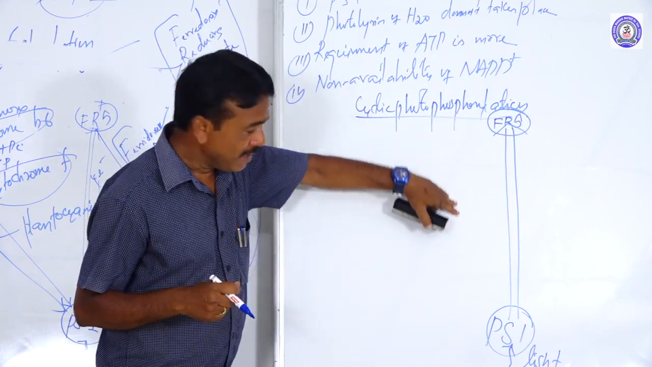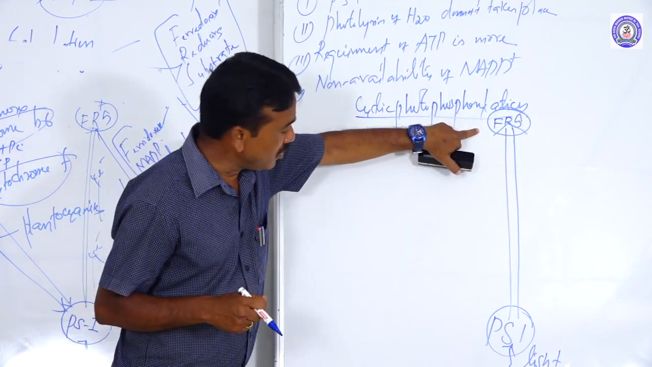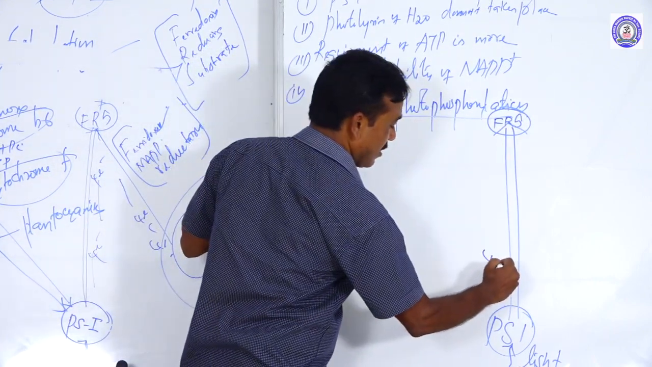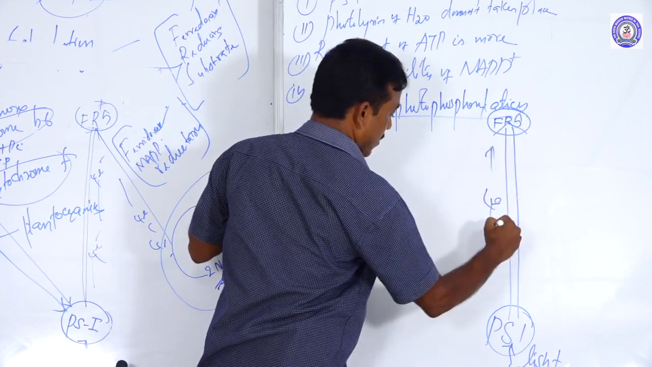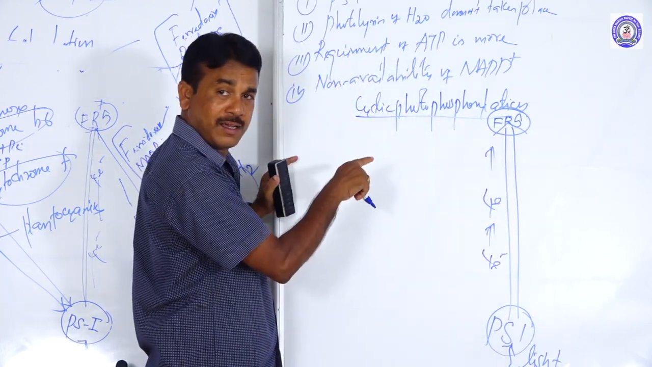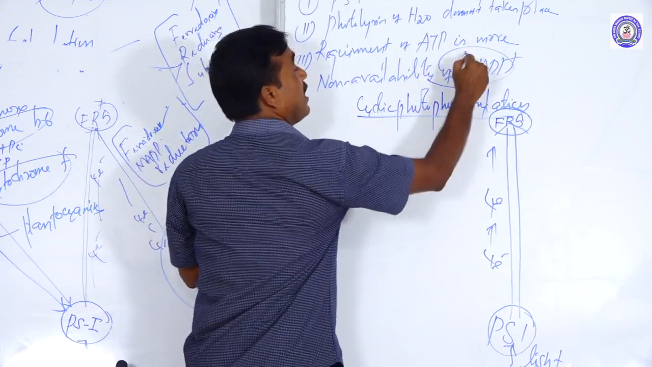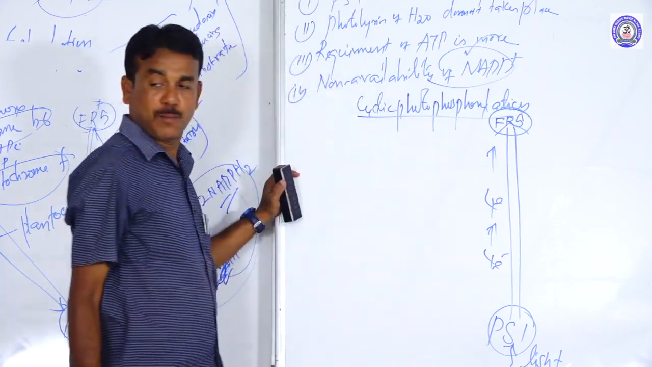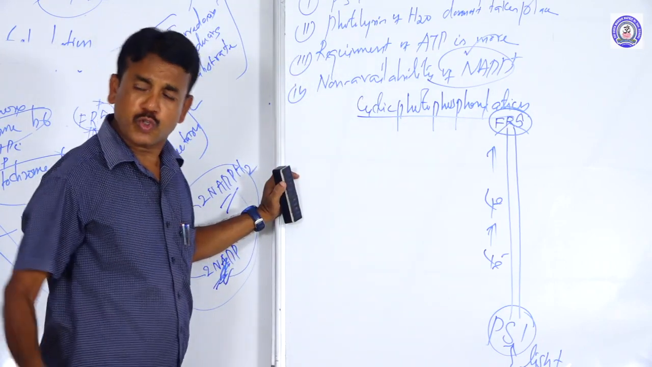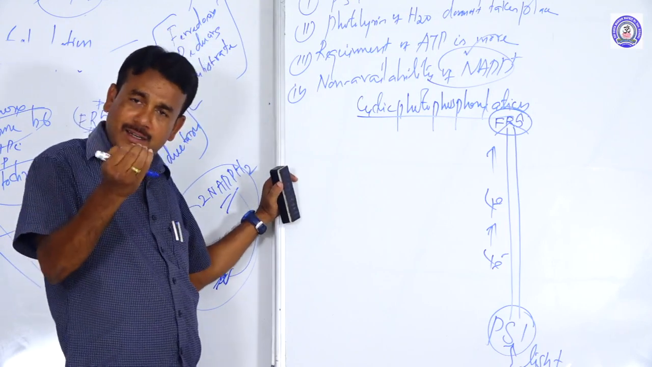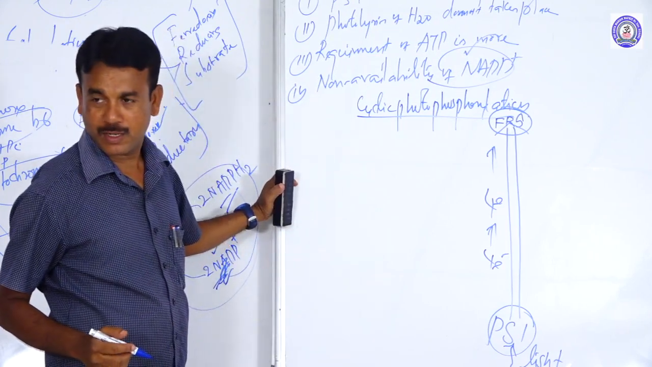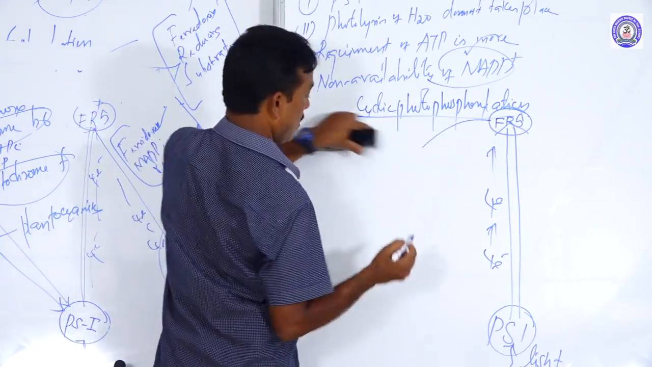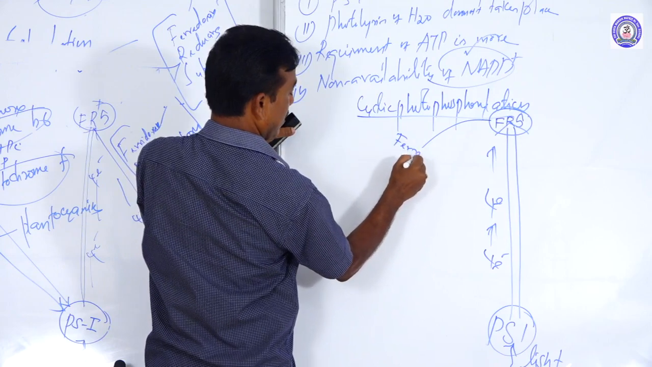From photosystem 1, the electrons are expelled and first received by FRS. All electrons are received by FRS. After receiving, due to non-availability of NADP, the whole electrons fall back onto photosystem 1, helped by some electron carriers, namely ferredoxin,